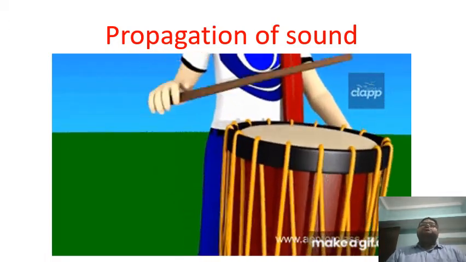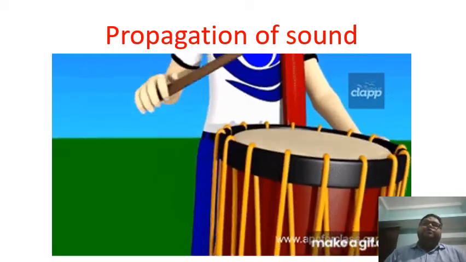So vibration is nothing but the rapid to and fro movement, isn't it, students? Yes. So to produce a sound, we need to produce rapid to and fro movement, and that rapid to and fro movement will produce sound. Right. So now let's study how sound propagates. By propagate, I mean we will study how that sound reaches us.